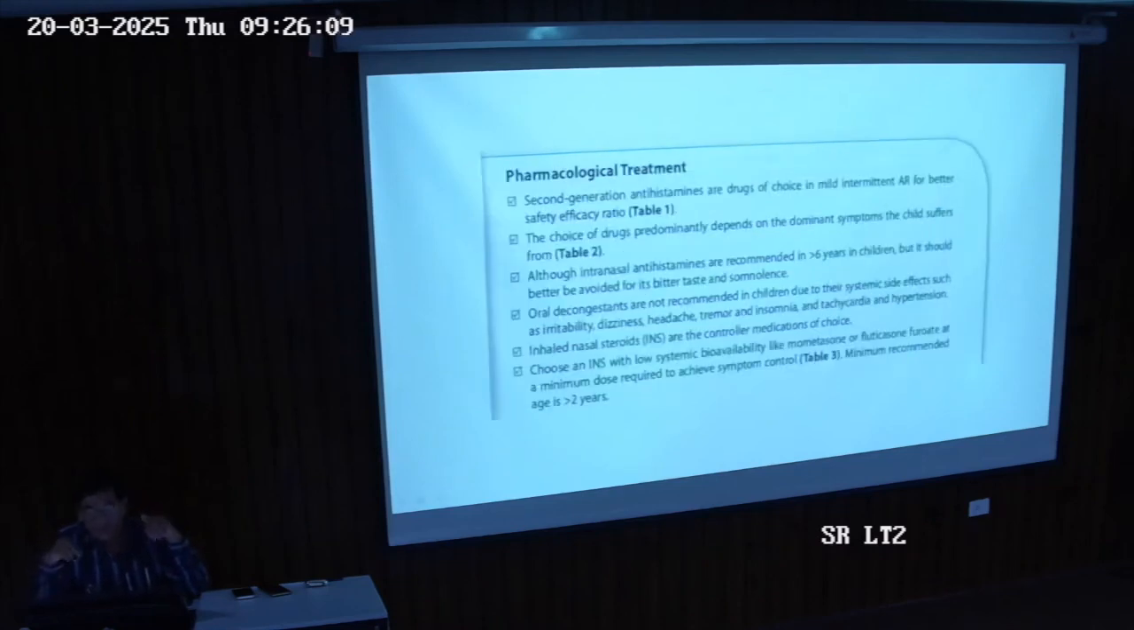For pharmacological treatment, antihistamines are always the first line of treatment. Then inhaled corticosteroids. Inhaled means through the nose, it's not systemic. Systemic is what we take through the oral or parenteral route, injections. But inhaled means we go directly to the symptoms, the nasal mucosal inflammation, and we are directly giving steroids. So antihistamines are the first line of treatment.